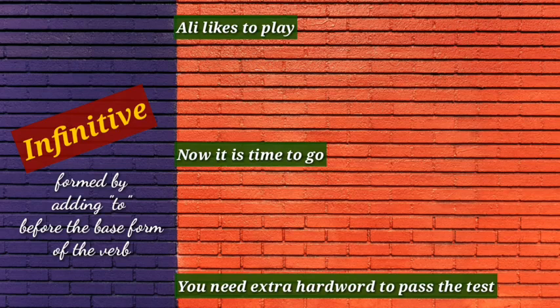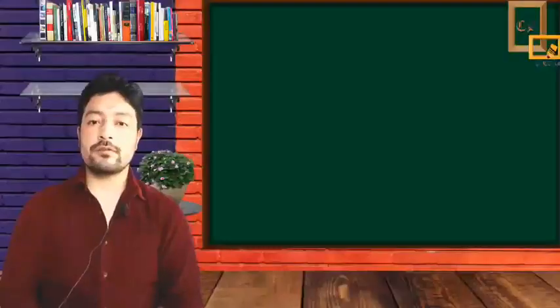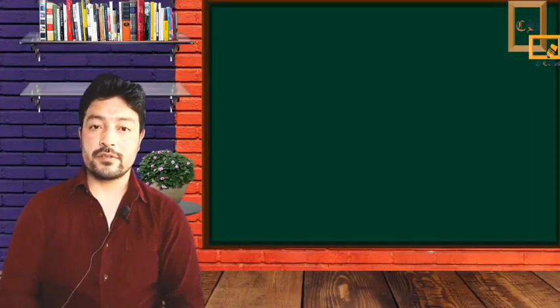Let's observe the sentences again. Ali likes to play. Here the infinitive to play is used as a noun. In the second example, now it is time to go. In this sentence, the infinitive to go is used as an adjective, which is qualifying the time, which is a noun. In the third example, you need extra work to pass the test. In this sentence, to pass is an infinitive used as an adverb. Remember, infinitives without to are called bare infinitives.